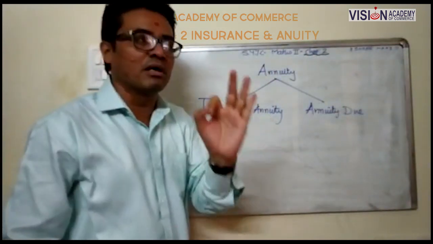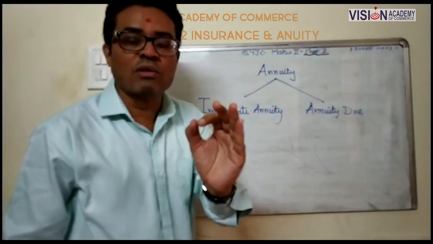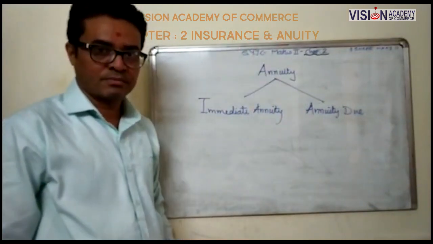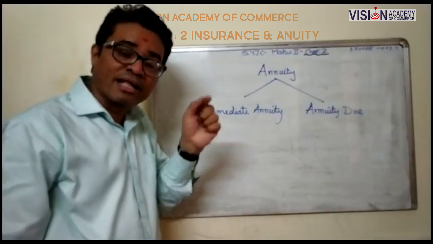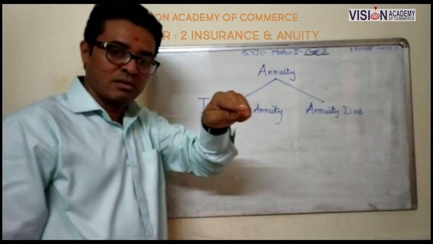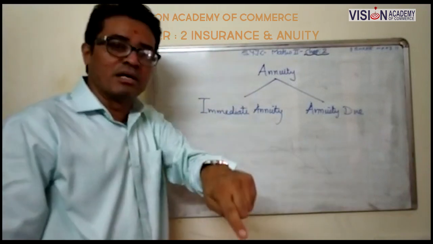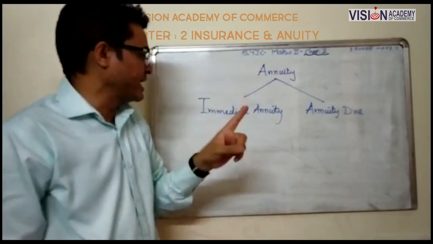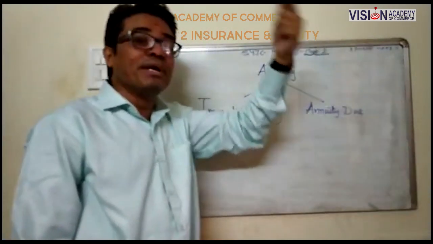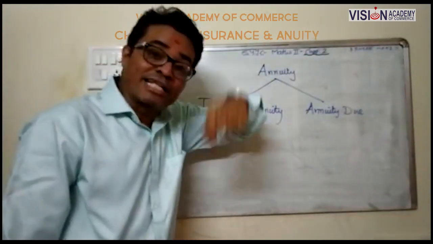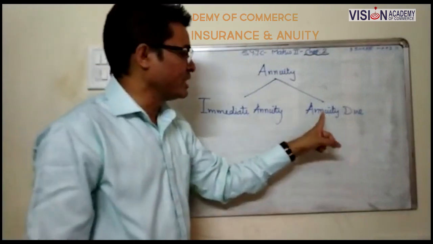For example, अगर आपका इंस्टॉलमेंट ईयरली बेसिस पे है, and when we invest our amount at the end of the year, then our annuity is known as immediate annuity. If you want to invest in the beginning, starting में, then it is known as annuity due.